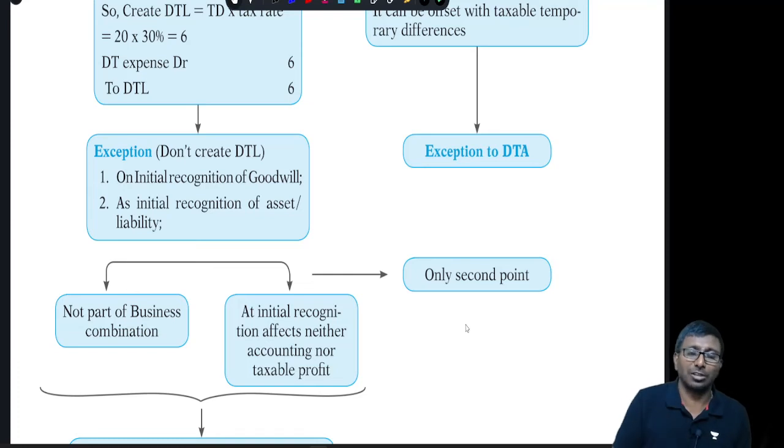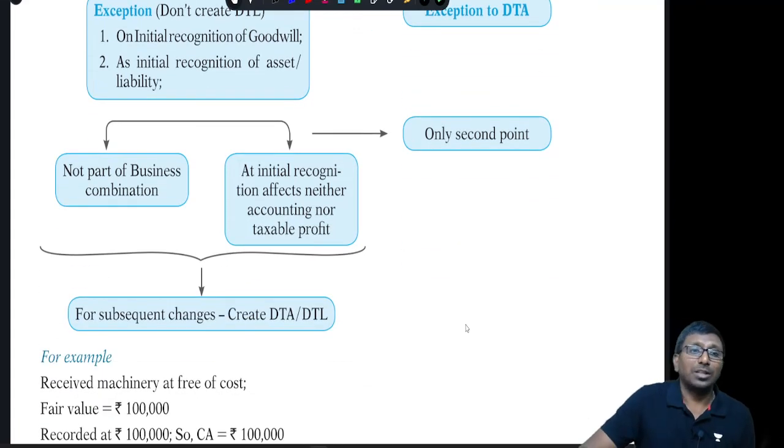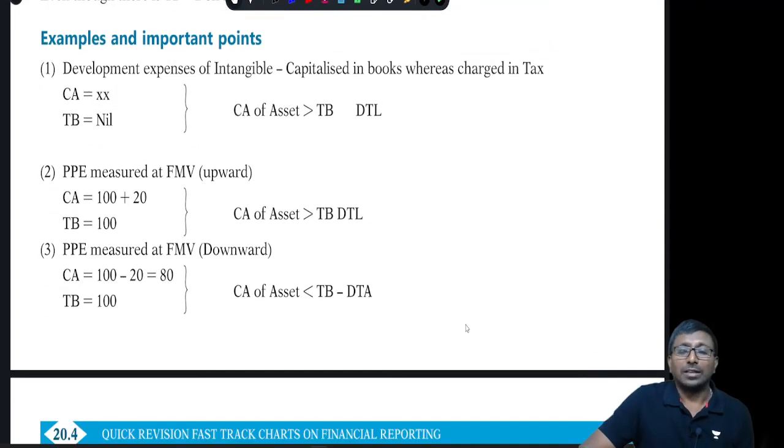Next, the exceptions with respect to deferred tax asset. What are the exceptions? The second point is the initial recognition of any asset or liability which is not a business combination and does not affect the accounting income or taxable income. Even in this case, deferred tax asset is not allowed to be created. Let us have a look at some examples.